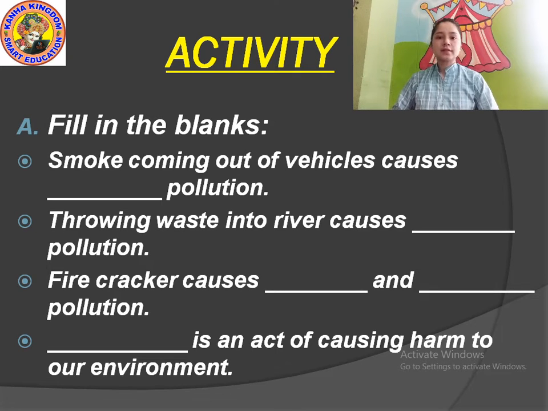Fill in the blanks. Question number 1: smoke coming out from vehicles causes dash pollution. Vehicles like car, jeep, motorcycle, any vehicles. The answer is air pollution. Smoke from vehicles, factories and industries causes air pollution.